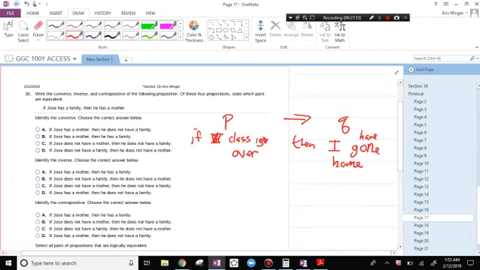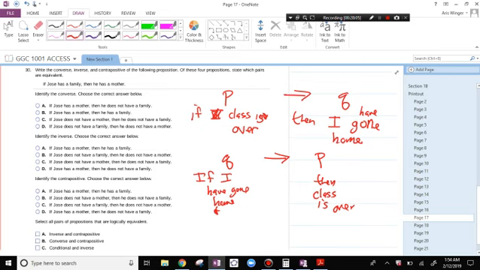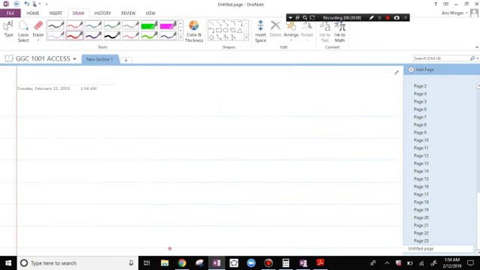So the converse of this is this. It's Q implies P. So it would be the statement, if I have gone home, then class is over. The converse happens when you switch the P and the Q. P implies Q is the original statement. The converse is Q implies P.